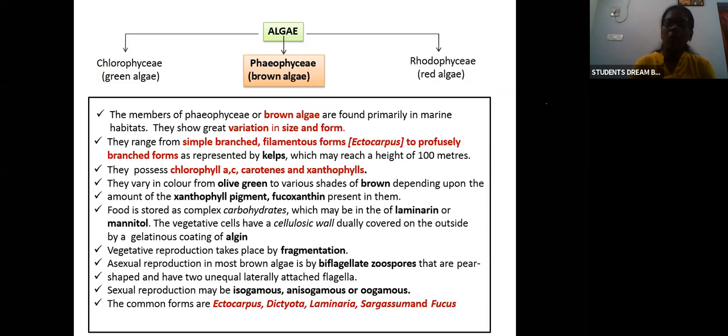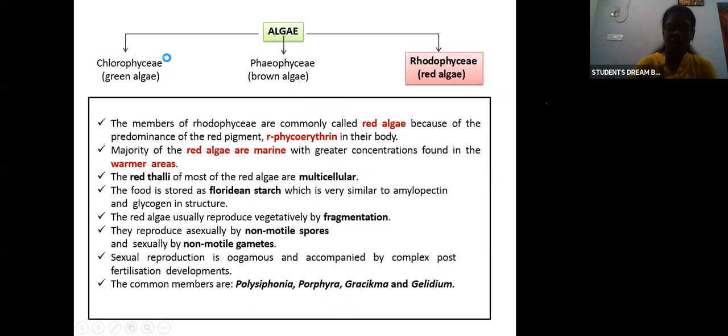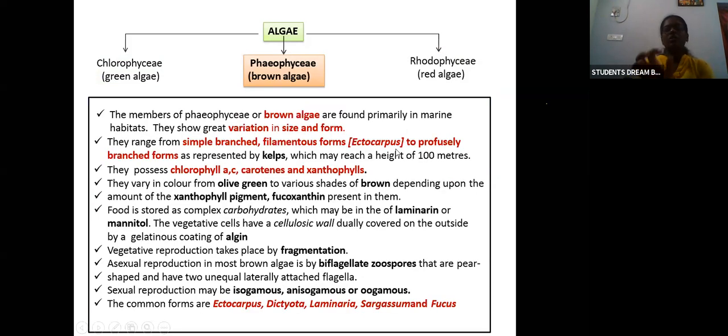Phaeophyceae, the brown algae. Since this algae contains a brown color pigment, it is known as Phaeophyceae. The members of Phaeophyceae are found primarily in the marine habitat. They have variation in size and form. They can be simple branched or filamentous forms to profusely branched forms.